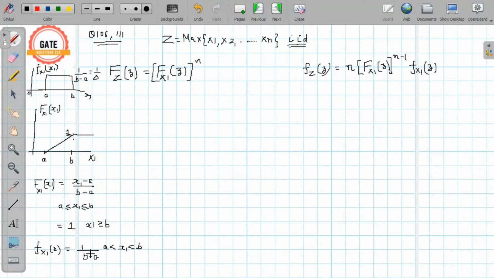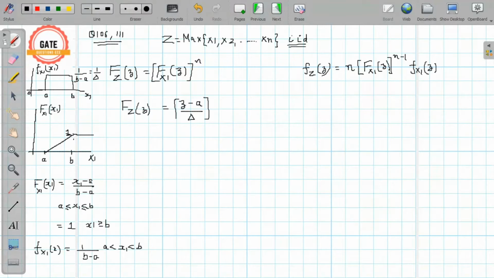So putting these two mathematical equations in these two equations, we will get the CDF of z. In place of x1 we will have to write z. So it will be z minus a divided by b minus a, which is delta, raised to power n.